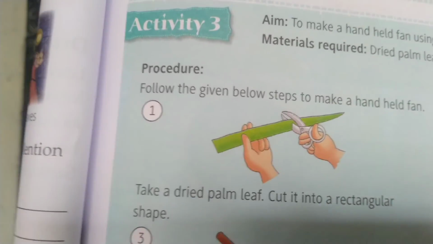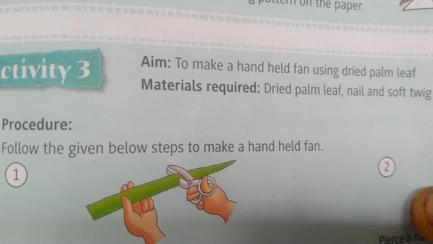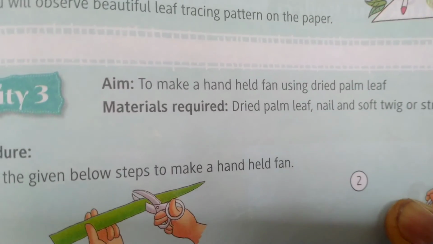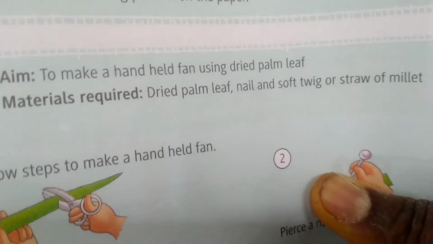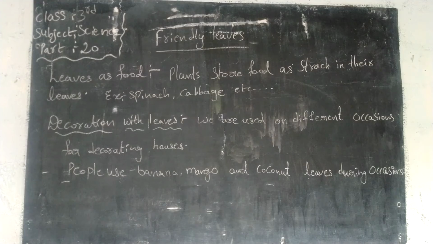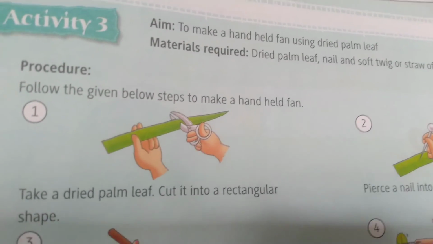And this is activity 3, to make a hand-hold fan using dried palm leaves. Materials: dried palm leaves, a nail and a soft twig or straw of millet. First step, follow the given shape to make a hand-hold fan.